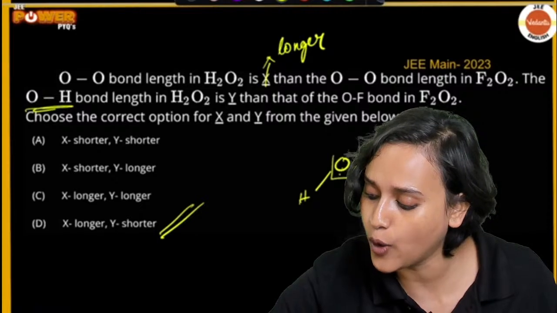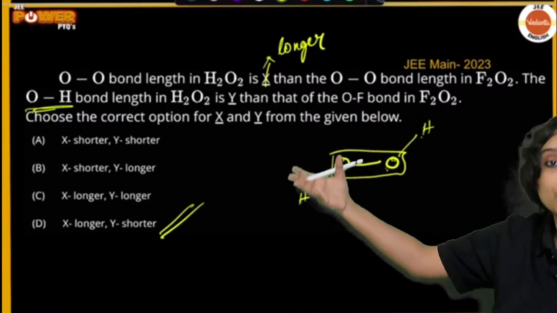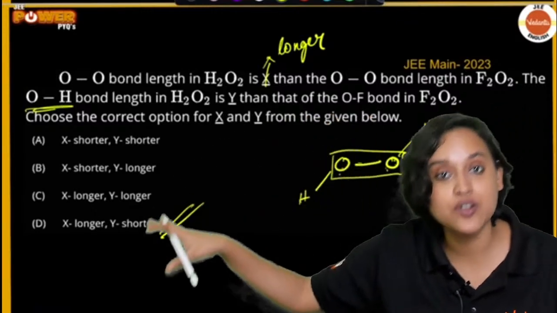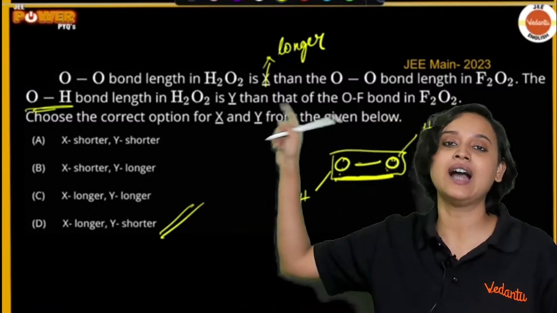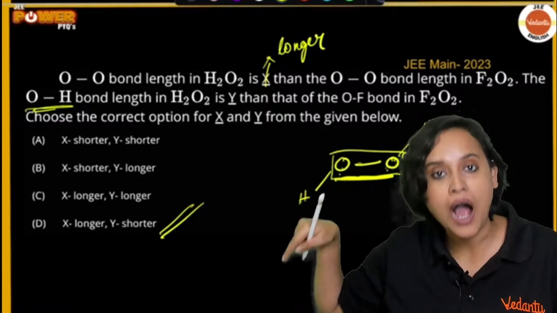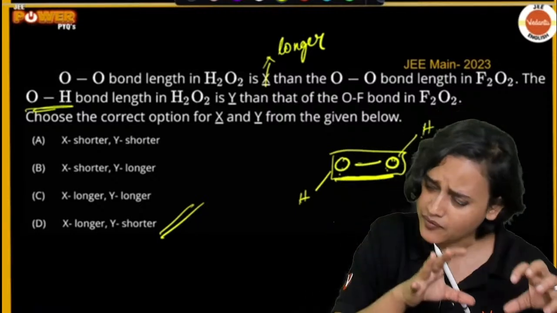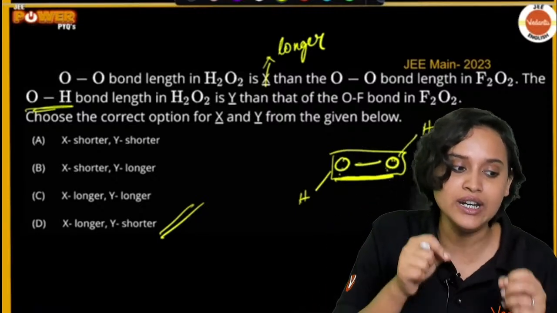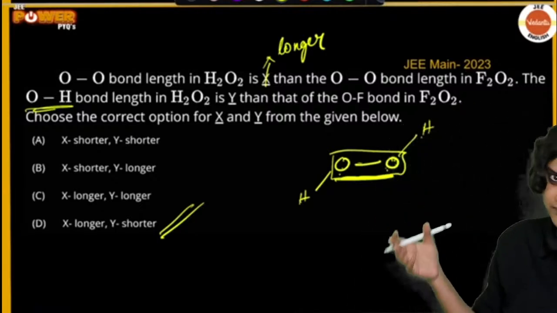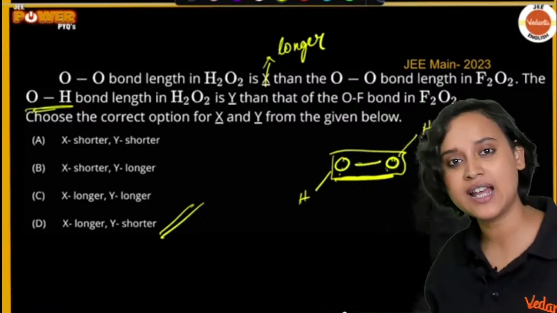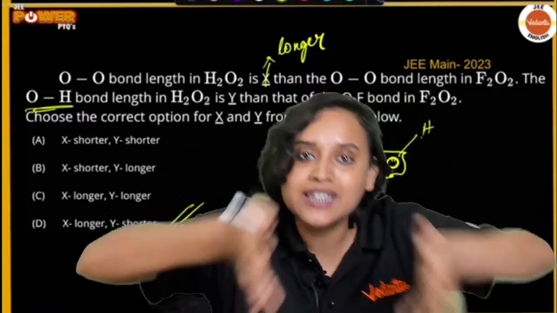This O-O bond length becomes shorter in O2F2 and longer in hydrogen peroxide. Why? Because hydrogen is less electronegative than fluorine. Are you getting my point? Now do you understand? Fluorine, because it is electronegative, makes the bond length shorter.